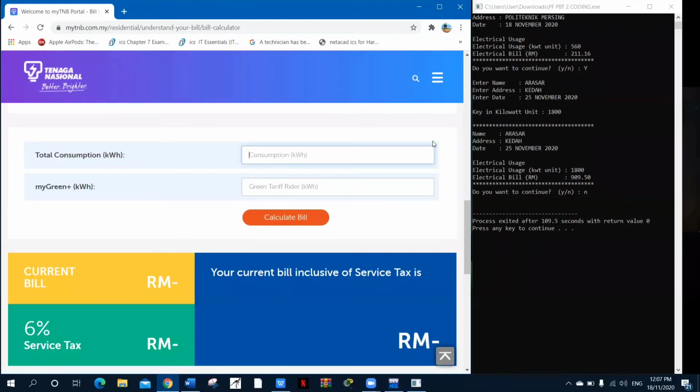Okay, to check whether my program is correct or wrong, here is the TNB national bill calculator. So I input my unit in the first cycle, which is 560. Here I got the TNB bill showing 211.60. Here I also get the same, 211.60. And for the second cycle I use 1,800. So calculate the bill. Here we get 909.50. In my running C++ I also got 909.50. So my calculation in C++ is correct like the TNB calculator.